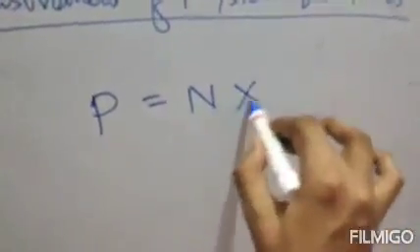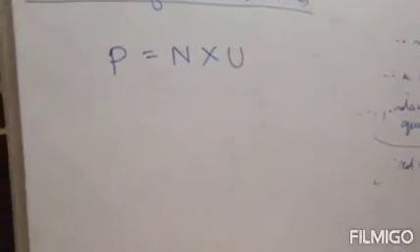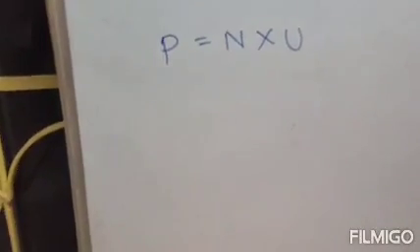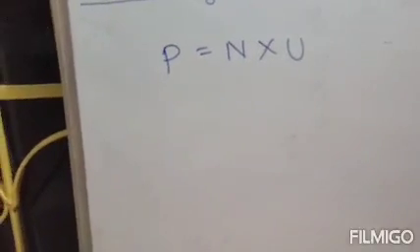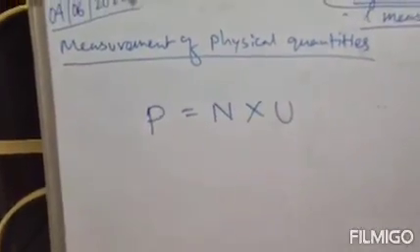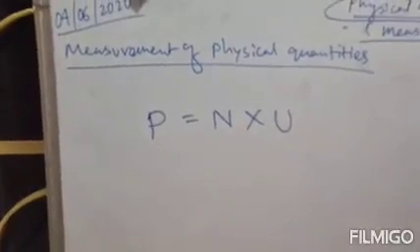The formula is P equals N into U. The measurement of any physical quantity is the product of its magnitude and unit. Listen carefully. This is the formula for finding the measurement of any physical quantity.